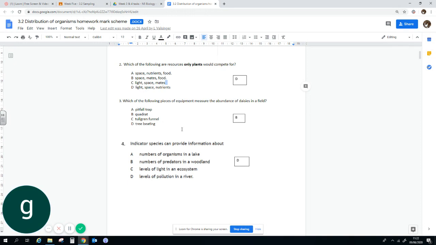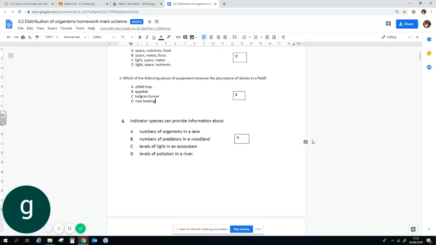But hey ho. Which of the following pieces of equipment measures the abundance of daisies in a field? So B would be a quadrat. They're not moving, so you don't use a pitfall. You wouldn't use what's called the Tullgren funnel, and you wouldn't use tree beating. It'd be very odd daisies if they were in a tree.